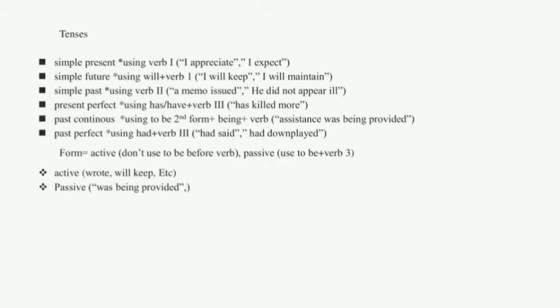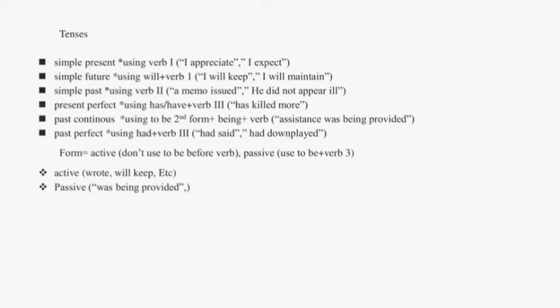3. Simple past tense using verb 2. Example: a memo issue, he did not appear ill. 4. Present perfect tense using has or have plus verb 3.